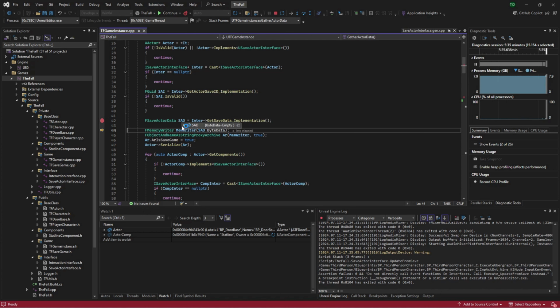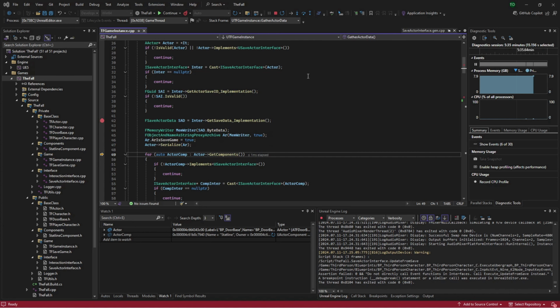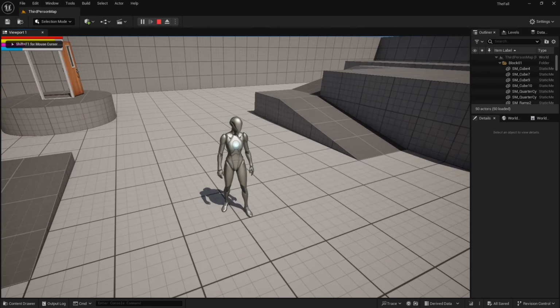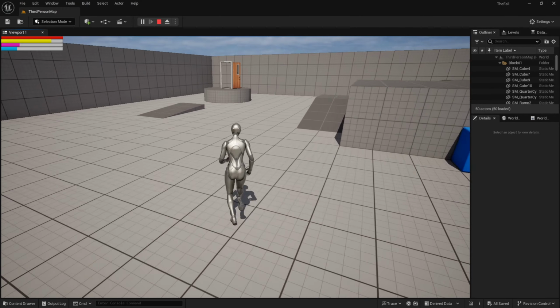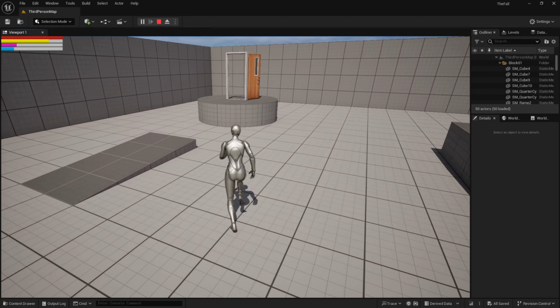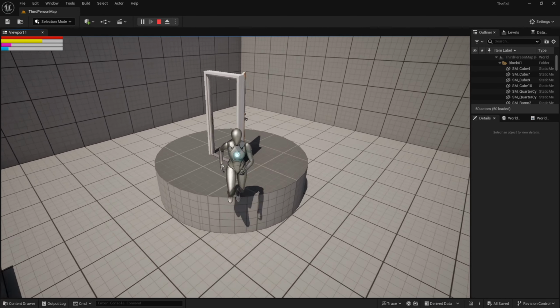Let's take a look. Nothing. Oh, we want to wait till the serialize. Now let's take a quick look. Okay, now bIsOpen is there. So let's continue. Okay, now let's see. We'll move over here. Actually, I'm going to close the door, and then we will load, and we'll see if that state changes. So close the door.